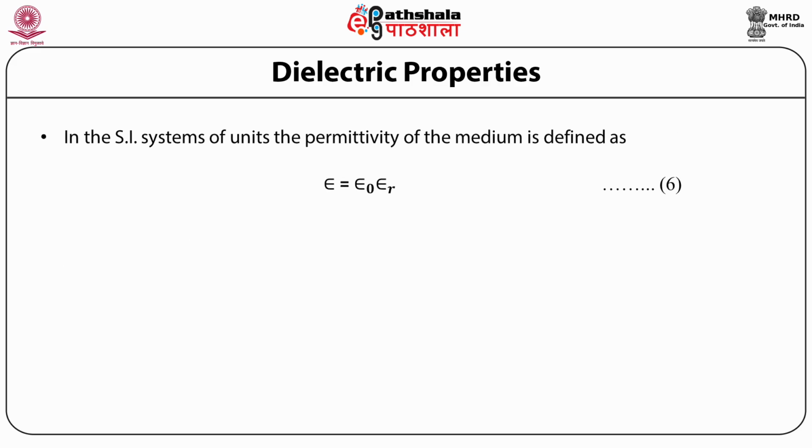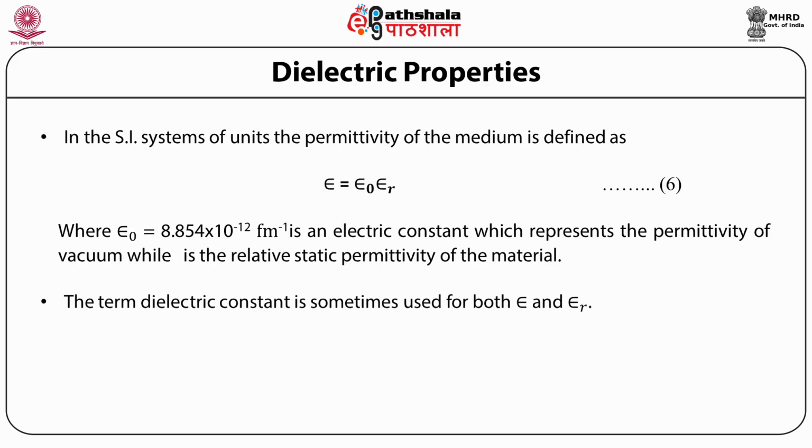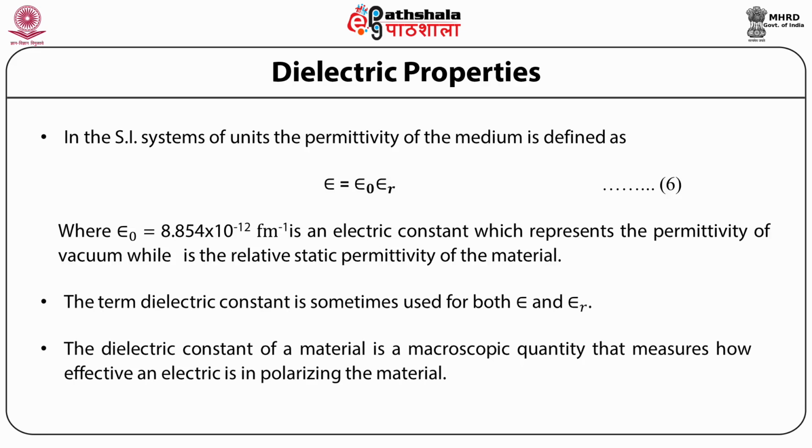In the SI system of units, the permittivity of the medium is defined as epsilon equal to epsilon 0 times epsilon r, where epsilon 0, equal to 8.854 times 10 to the power minus 12 farad per meter, is an electric constant which represents the permittivity of vacuum, while epsilon r is the relative static permittivity of the material. The term dielectric constant is sometimes used for both epsilon and epsilon r. The dielectric constant of a material is a macroscopic quantity that measures how effective an electric field is in polarizing the material.